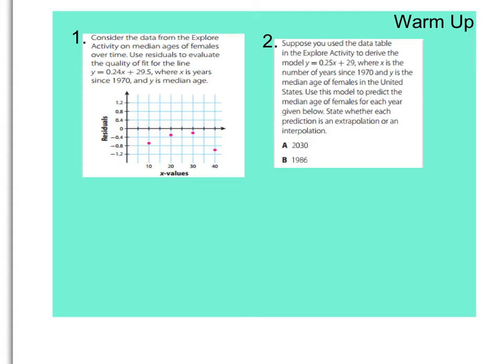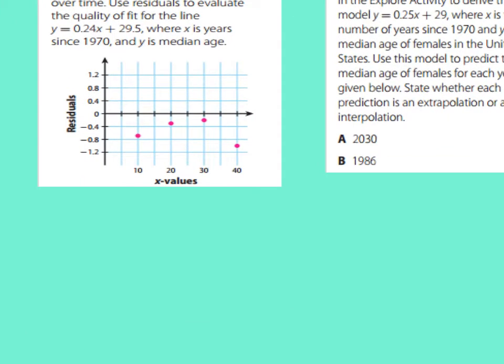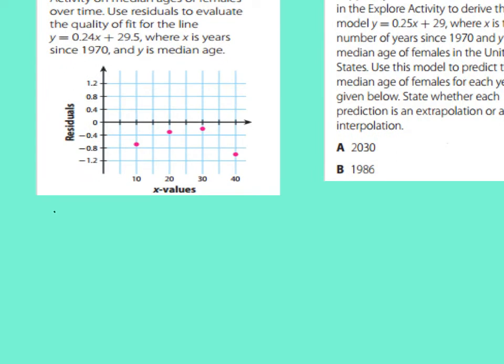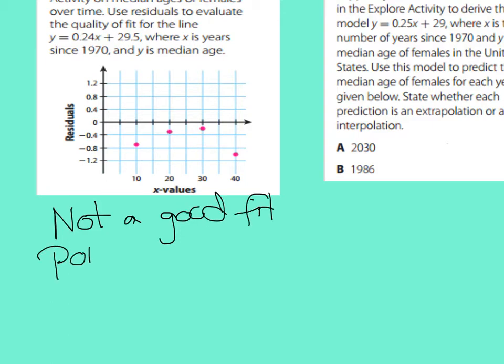So looking at the graph, you had to determine if it was a good fit for the line or not. Looking at the residuals, we want them either very close to zero or evenly spaced around it. Since the dots are all below it, this is not a good fit, because the points are all below.